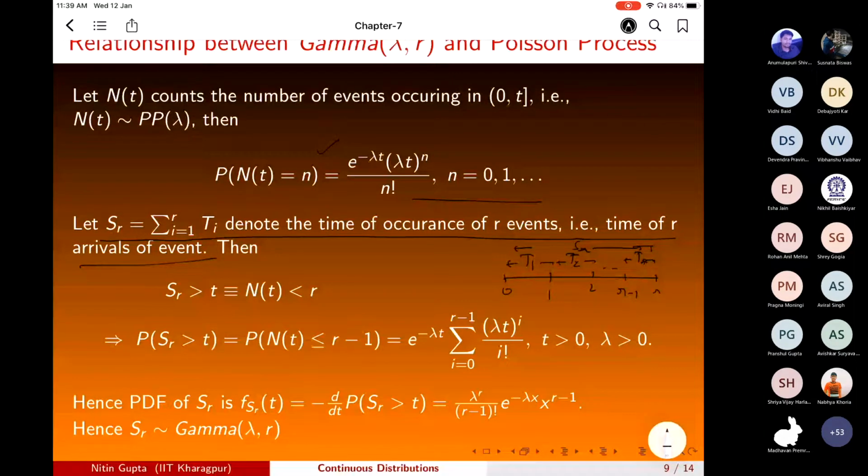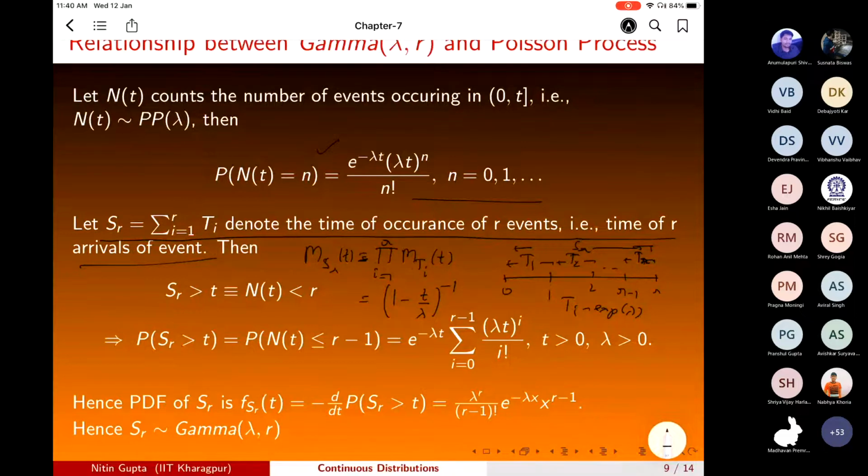Since the T_i are independent, it can be shown that the moment generating function of S_R, which is nothing but the summation of T_i, by the same formula as we have done last in this class, can be written as the product from 1 to R of the moment generating function of T_i. But the T_i are exponential with parameter lambda. So therefore this will be (1 minus t by lambda) raised to power minus 1.